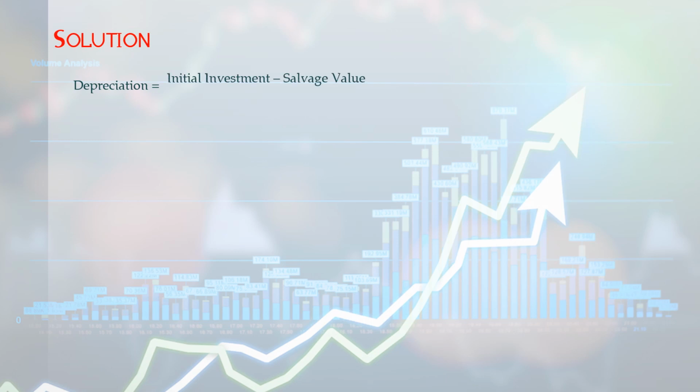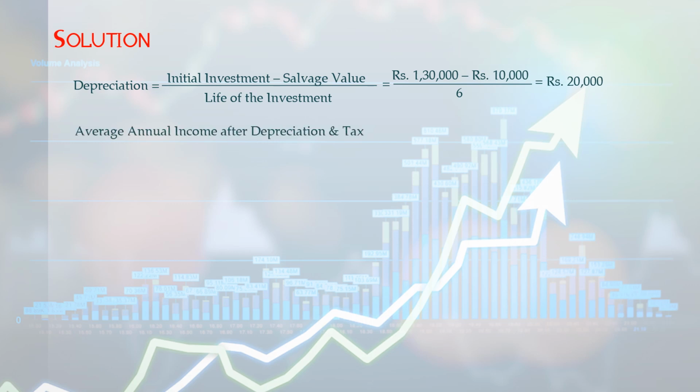So depreciation is equal to initial investment minus salvage value divided by life of the investment. Initial investment is rupees 1,30,000 minus salvage value rupees 10,000 divided by the life of investment, which is 6 years. So you will be getting depreciation as rupees 20,000. So average annual income after depreciation and tax is equal to cash flow minus depreciation. Cash flow is rupees 32,000 minus depreciation rupees 20,000, which is equal to rupees 12,000.